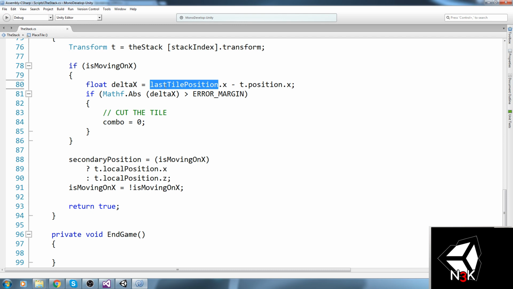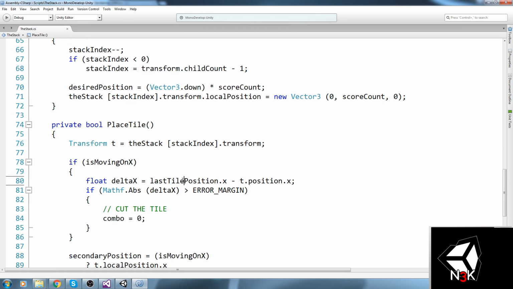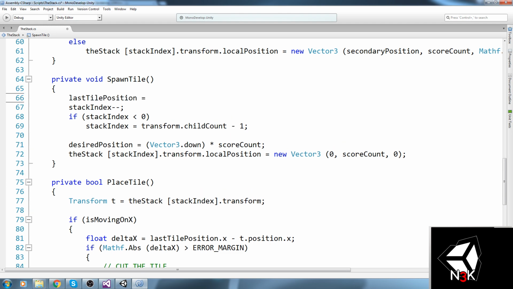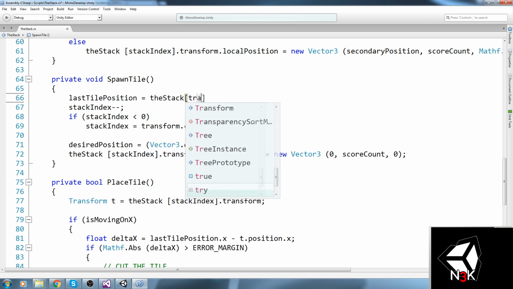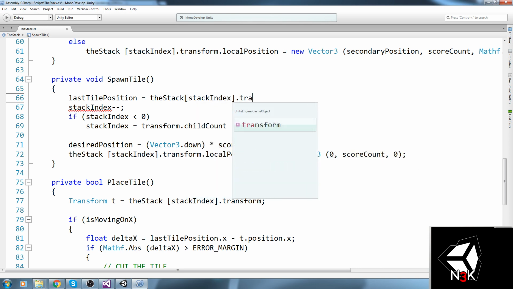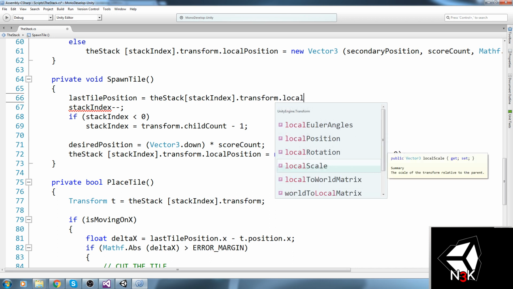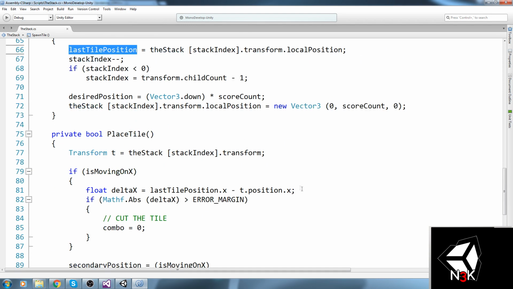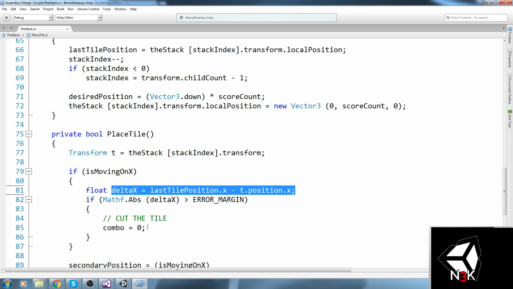Oh yeah, right before we actually spawn a new tile, I've said the last tile position is equal to the stack index transform.localPosition. Right. So now we have the position of the tile below you, and then we spawn a new one. So basically we can keep track of that, and our delta should now be fine.